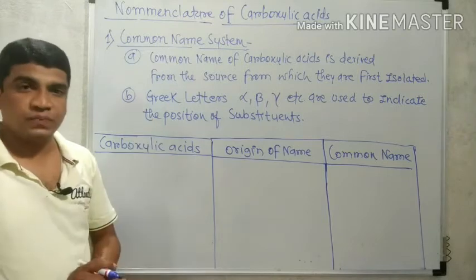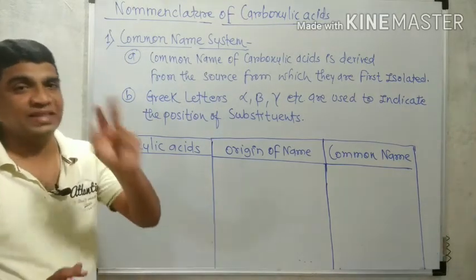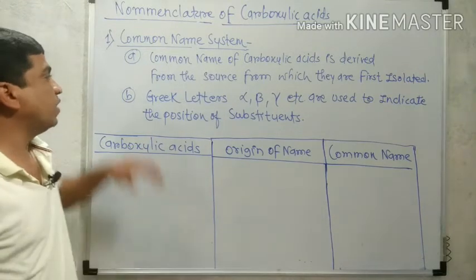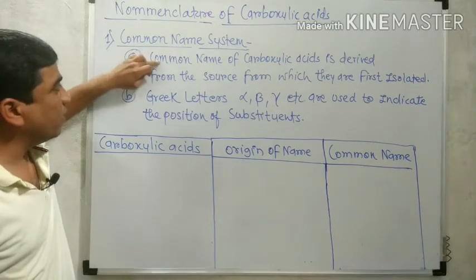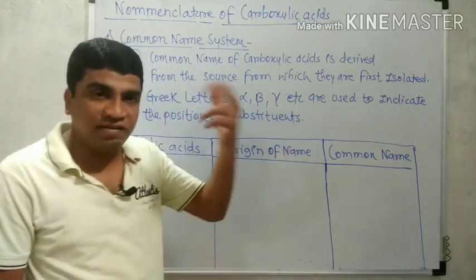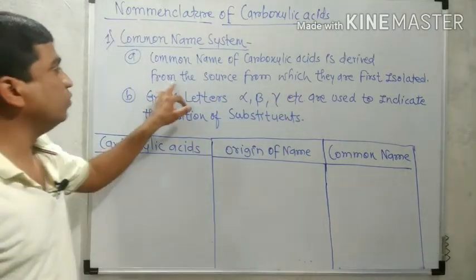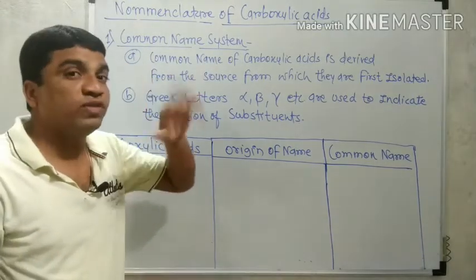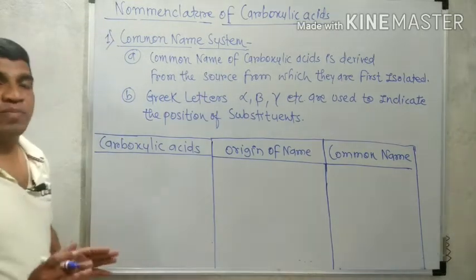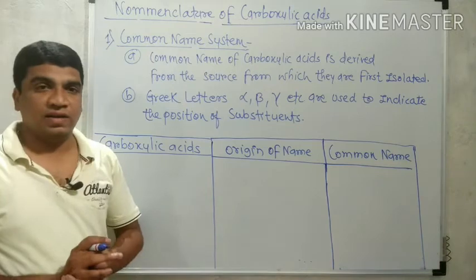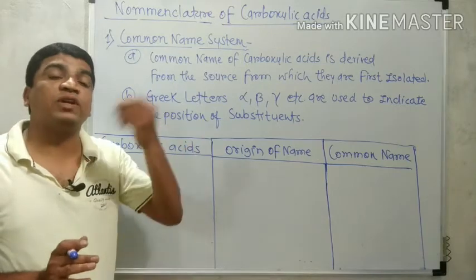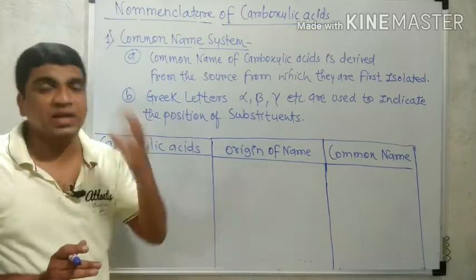For common names, there are two important rules or conditions. The first important condition is that the common name of carboxylic acid is derived from the source from which they were first isolated. It means the common name is obtained from the name of the source, the origin from which they were firstly prepared or isolated.